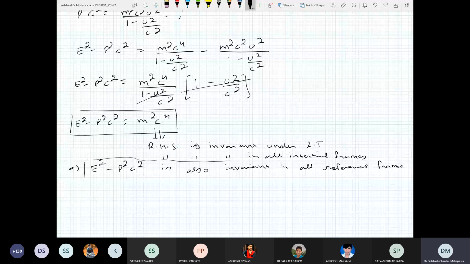Is this clear? So if you calculate this quantity E square minus p square c square, and I calculate this quantity E square minus p square c square of an object I'm moving with respect to you, then we both will agree to the same number. Is this clear?